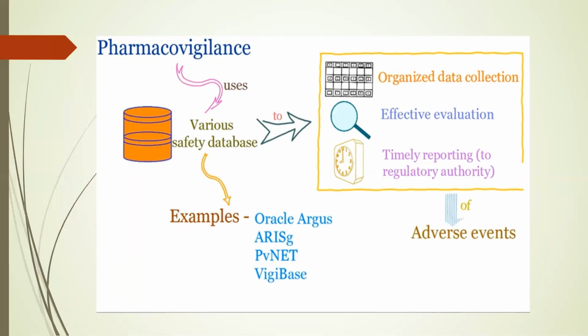Pharmacovigilance uses various safety databases which facilitate organized data collection, effective evaluation, and timely reporting of adverse drug reactions to the regulatory authorities. A few of the safety databases used are Oracle Argus, ARIS-Z, PVNet, VisiBase, and VisiFlow. Here we are going to discuss ARIS-Z and VisiFlow.